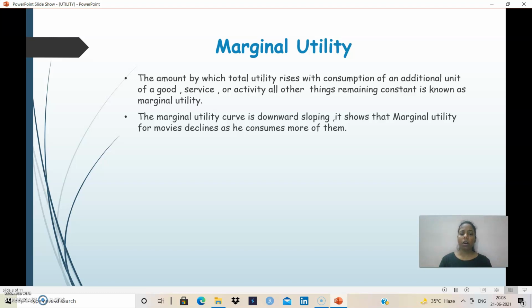When we use or consume an additional unit of a good, this reflects the marginal utility. In this, other things do not change. I mean, if you are consuming a chocolate, you will consume that particular chocolate, and you will consume it again. It is the increase in consumption of a particular good or service, but other things do not change. So the marginal utility curve is downward sloping. It shows that marginal utility for movies declines as he consumes more of them.